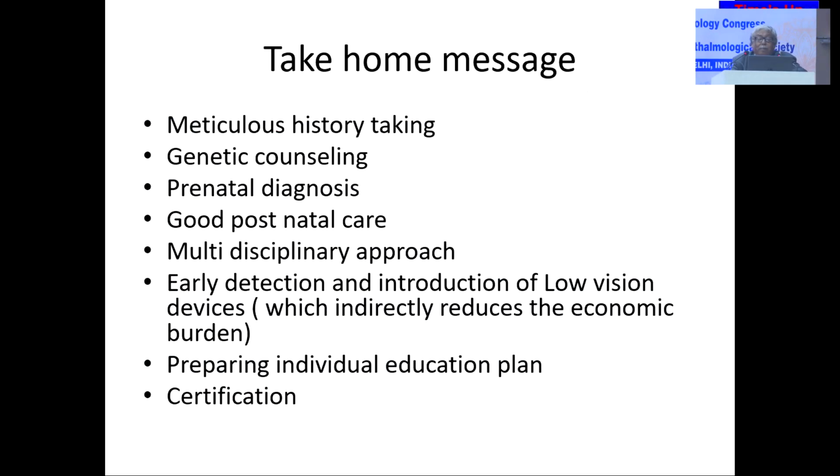So our takeaway message is very simple: meticulous history taking of the development of vision, genetic counseling, prenatal diagnosis, good postnatal care, a multidisciplinary approach, early detection and introduction of low vision devices, and preparing an individual education plan and overall certification to get a job or anything like that. These are the key points to keep in mind when we discuss low visual aid and low vision in the community.